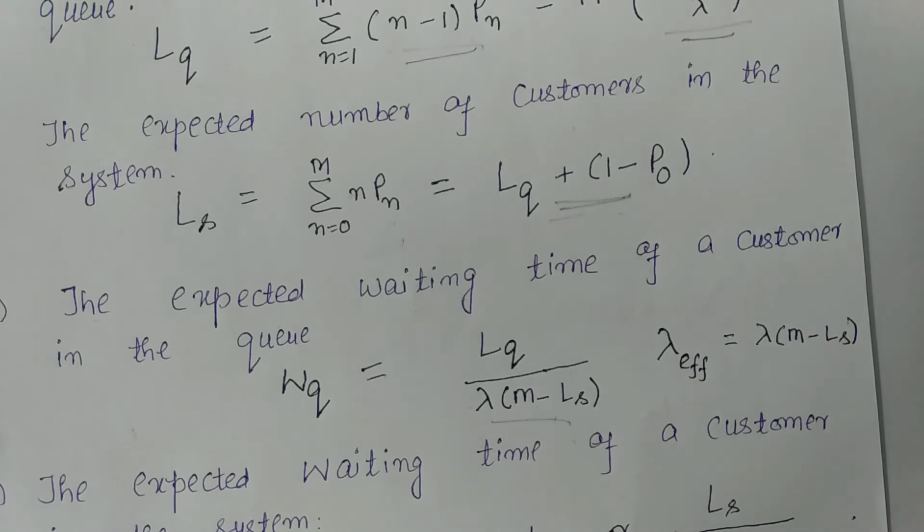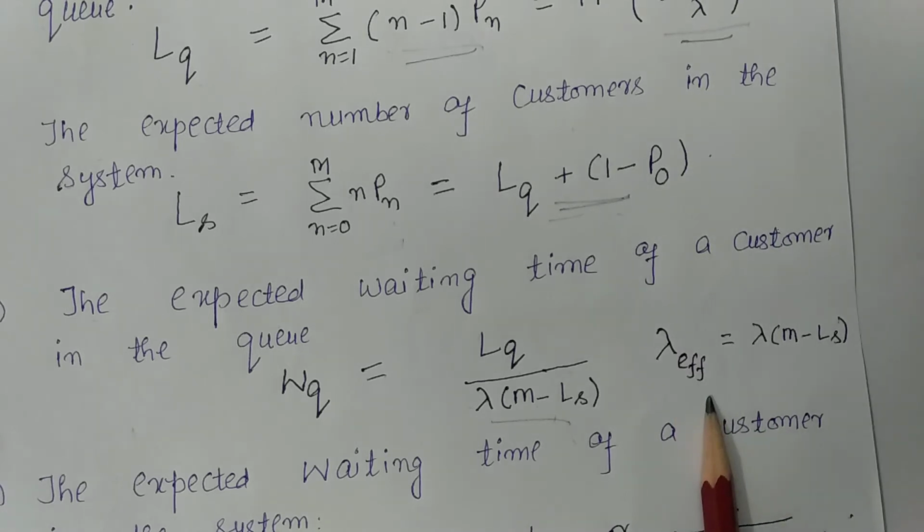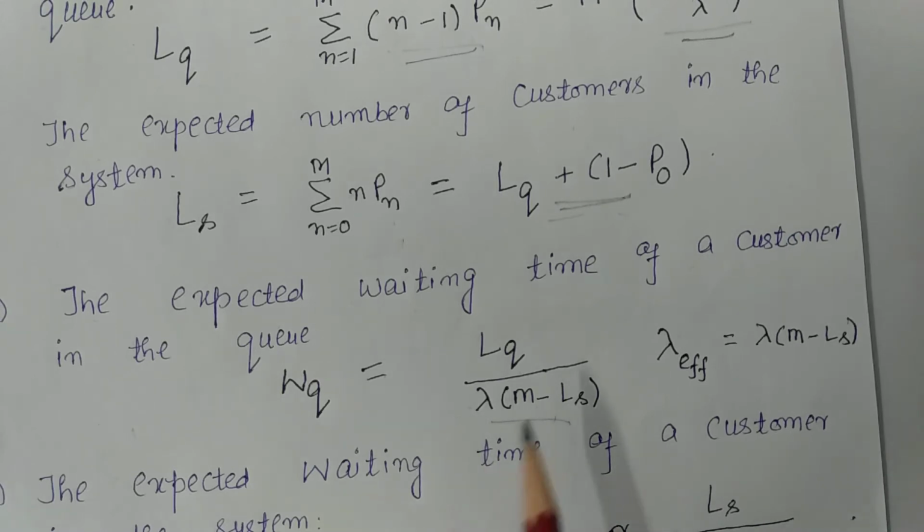Now in this method there are finite customers, so definitely there will be finite queue. So when there is a finite queue, we would like to find effective arrival rate. So effective arrival rate will be lambda into m, that is maximum number of customers, minus Ls, that is the number of customers in the system.